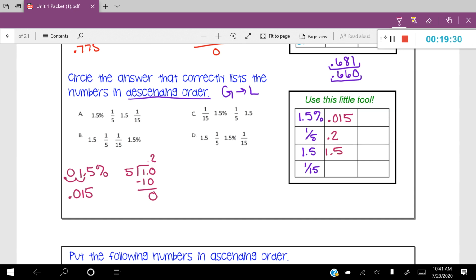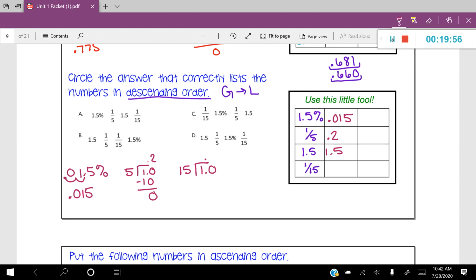And then my last one, I have to do 1 divided by 15. Now, this one's a little bit harder. So let's go ahead and look at this one. So we can see that 15 does not go into 1. What I'm going to do here, let me show you. I'm going to place a decimal just like I normally would with a 0.